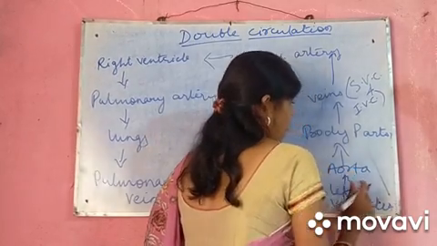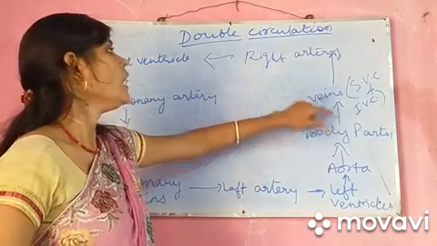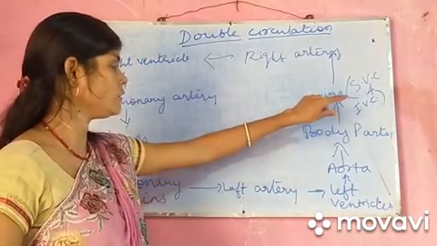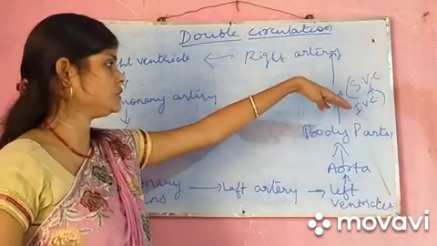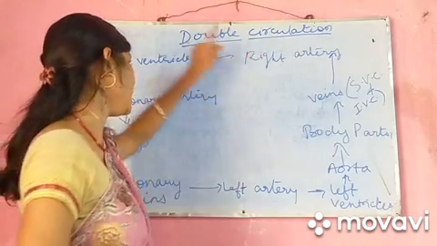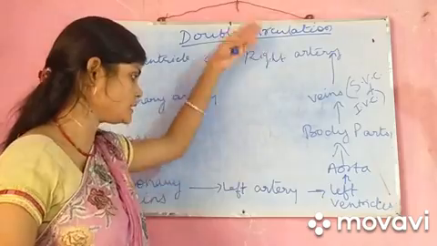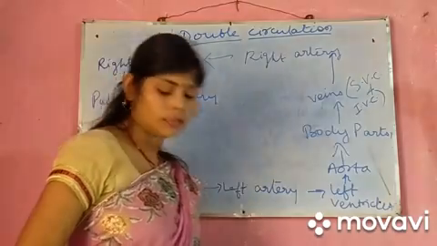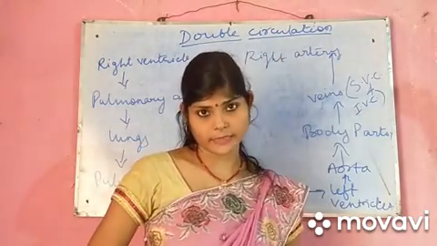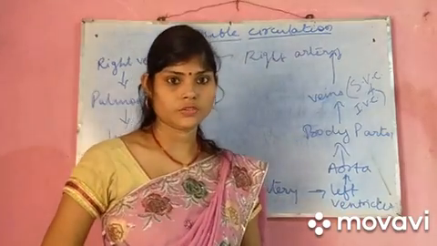which is aorta. From the aorta to the different body parts, to the veins, and in the veins we have two types of main vein, the superior vena cava and the inferior vena cava, which bring the deoxygenated blood from the different parts of the body, and from veins to the right atrium, and from right atrium again to the right ventricle. In this way the circulation goes on. This is called double circulation. It is non-stop. If it stops, that means the person has died. It has no life in its body. This is called double circulation.